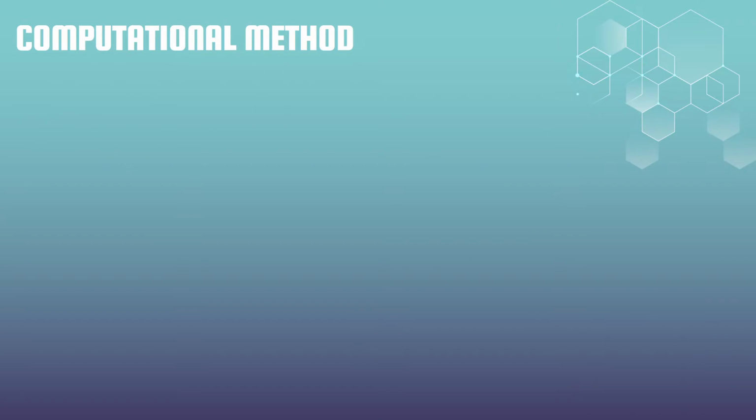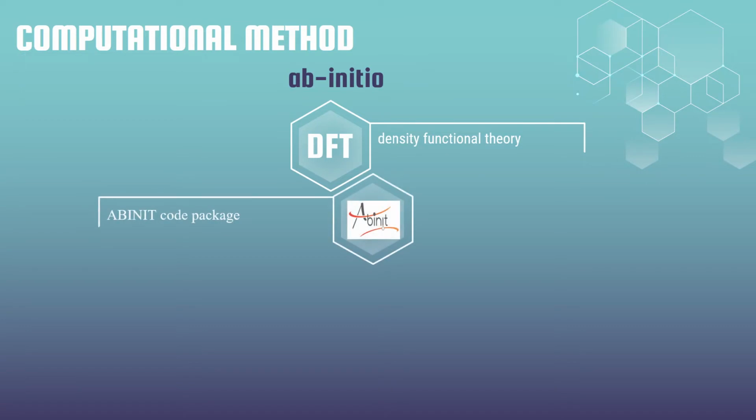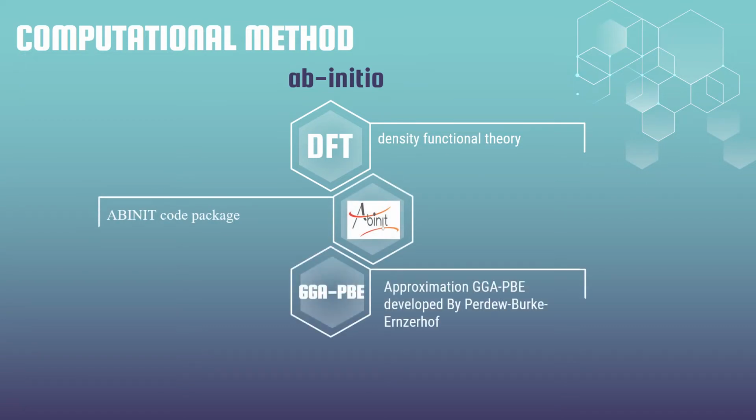In this study, the structural and electronic properties of the cubic half-Heusler compound LiGaSe have been reported using density functional theory, DFT, as implemented in the ABINIT code package. For the exchange-correlation potential, we have used GGA-PBE. The last part of our study deals with the investigation of the thermodynamic properties of LiGaSe. We used the quasi-harmonic Debye model implemented in the Gibbs2 program.